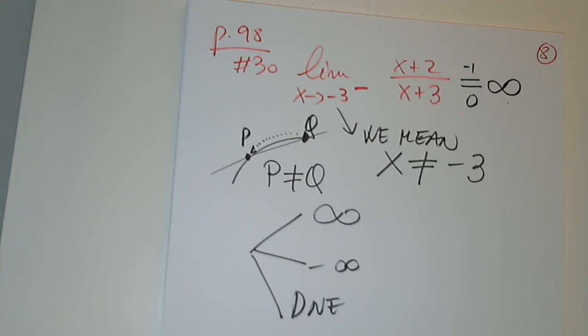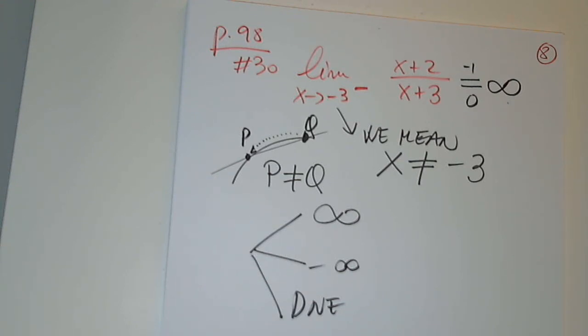So from the left-hand side of -3, it means a number from the left, which is -3.1. The denominator has to be a negative number. X plus 3 will always be a negative number from the left-hand side of -3 for sure. And the numerator is always negative in this case because it's x plus 2, and we're talking about numbers coming from the left-hand side of -3. So the top will always be negative no matter what you do. The denominator will always be negative, so we get positive infinity. Any questions on this?